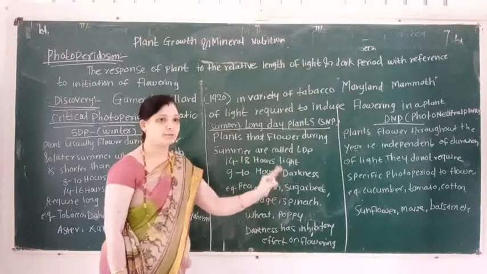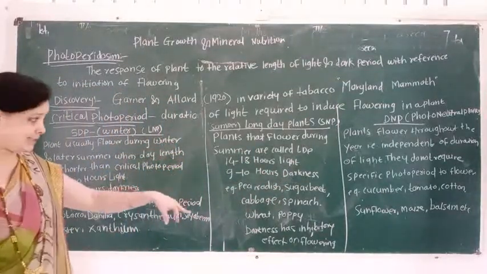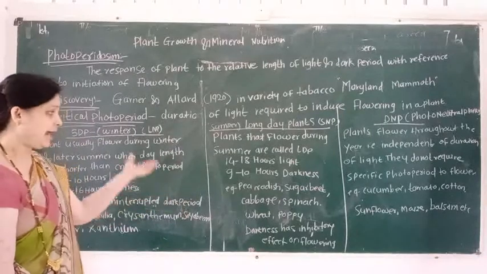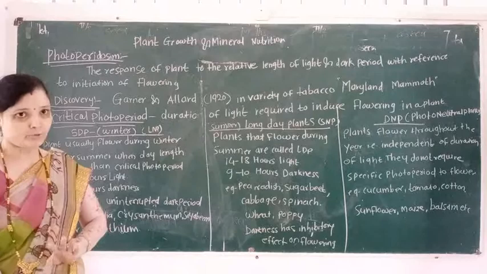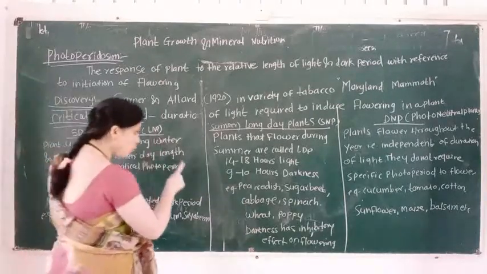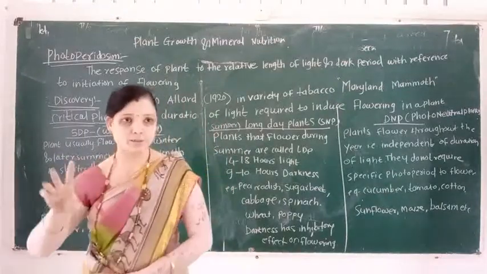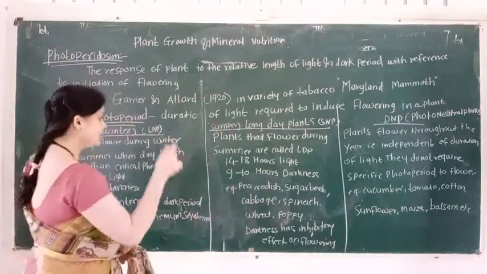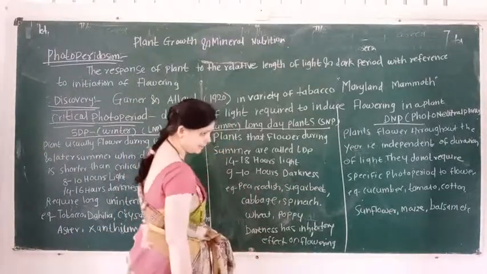Long day plants require 14 to 18 hours of light and 9 to 10 hours of darkness.